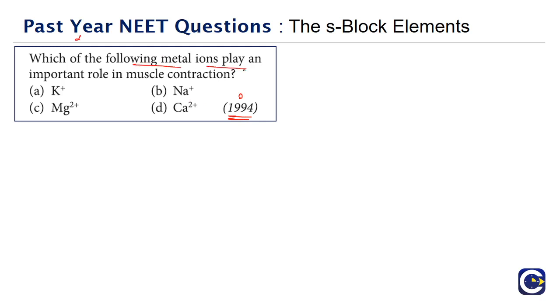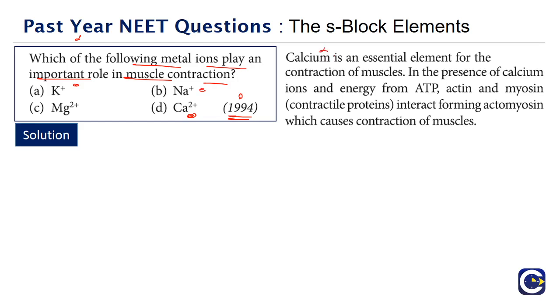Next we have another question that has come in the year 1994. Which of the following metal ions play an important role in muscle contraction? We've been talking about the role of alkali metals as well as alkaline earth metals. In alkaline earth metals, one of the important elements that plays a role in biological phenomena is calcium. In alkali metals, both sodium and potassium play a role in biological phenomena as well. Some questions have come in previous years on the role of sodium and potassium. But talking about muscle contraction, calcium is the one that plays a role.